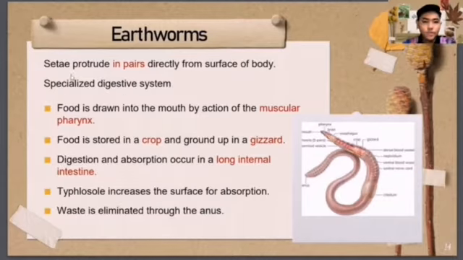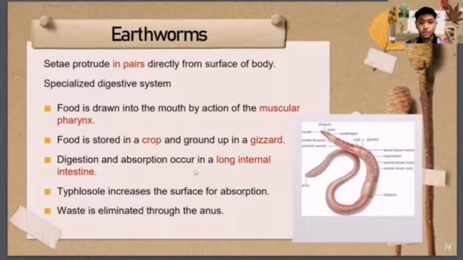Next, the earthworm has a specialized digestive system, in which food is drawn into the mouth by the action of the muscular pharynx. The muscular pharynx acts as a vacuum that draws the food from the mouth into the pharynx. Then the food is stored in the crop and ground up in the gizzard. The gizzard has two functions: to secrete digestive enzymes and to grind the food. Then the food goes into the long internal intestine, where it is digested and absorbed.